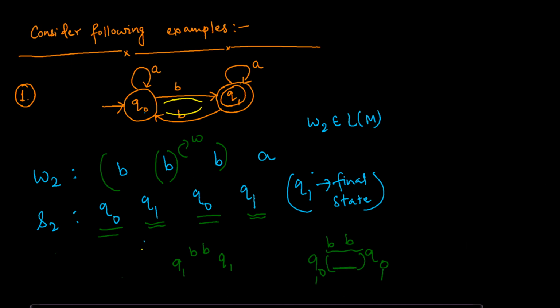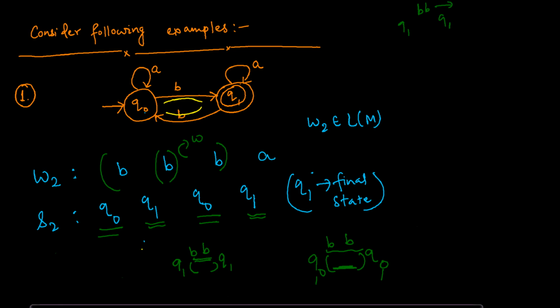Within that, there can be many intermediate transitions that may happen for this W. But ultimately, you will be at Q0. So when you see a string, if you are at Q1 and the following string is BB, you will end up at Q1. There may be some intermediate transitions, but you will end up at Q1. That's for sure. So this is what looping is about. If you are at Q1 and you see any BB, you get back to Q1.